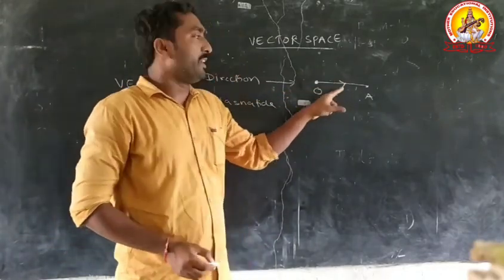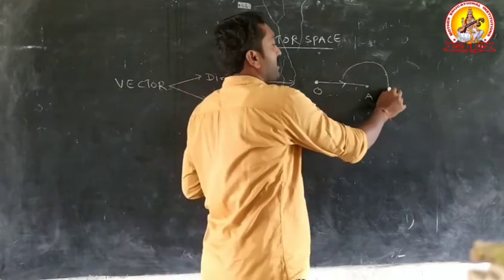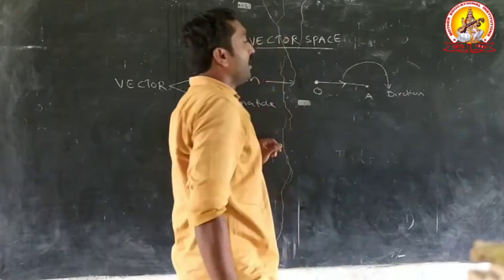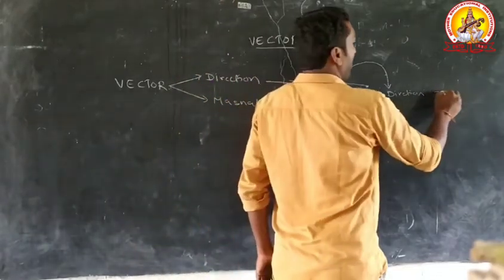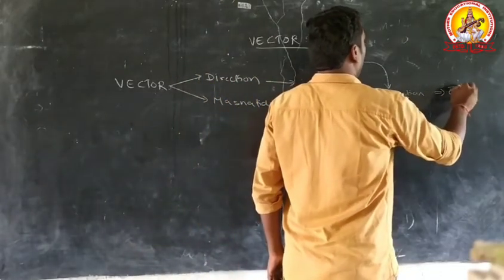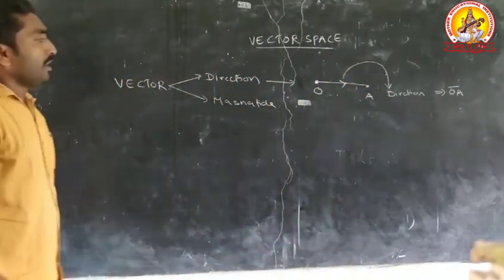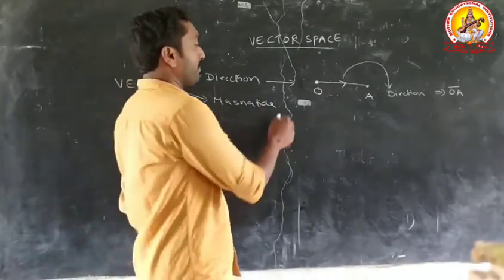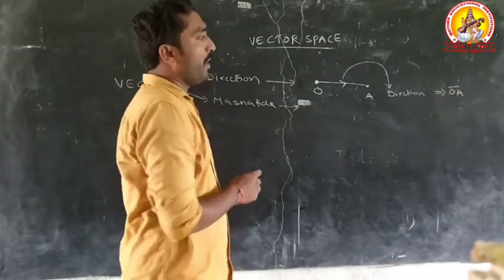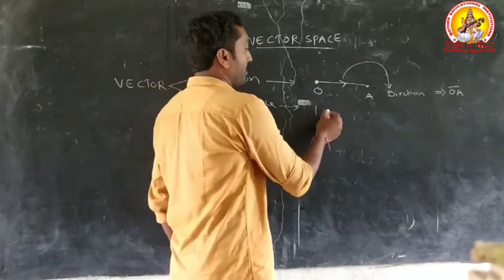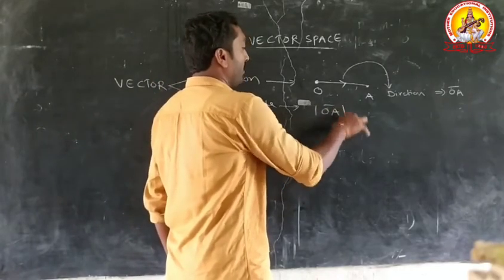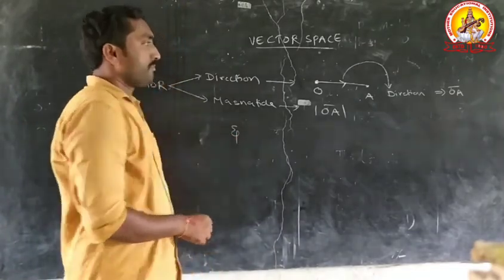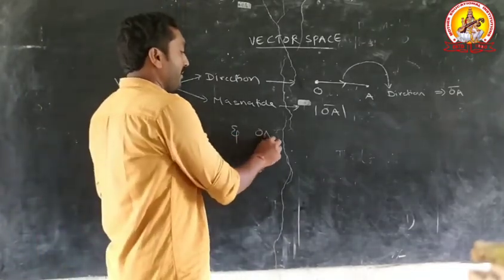The direction is denoted by OA bar. Another point is magnitude. Magnitude means the measurement of OA bar, indicated by modulus of OA bar. Clearly, for example, OA bar is a vector.